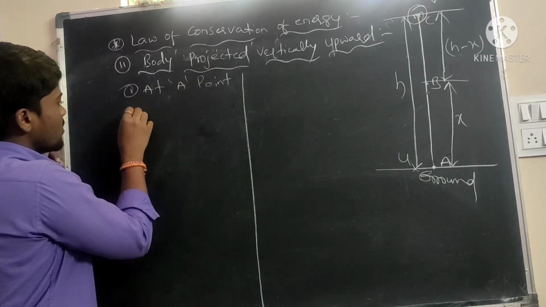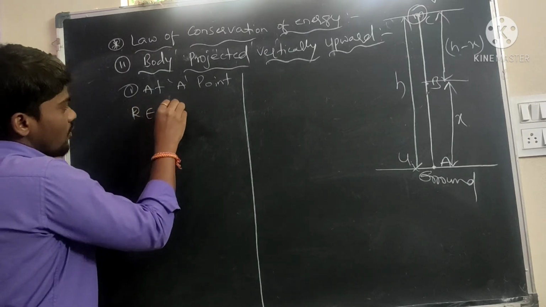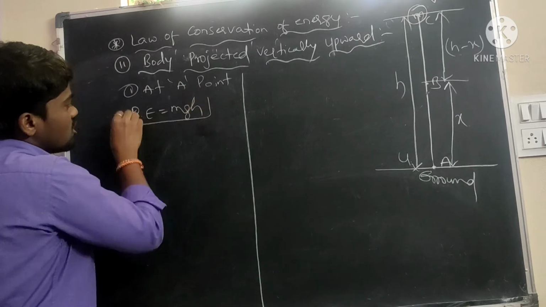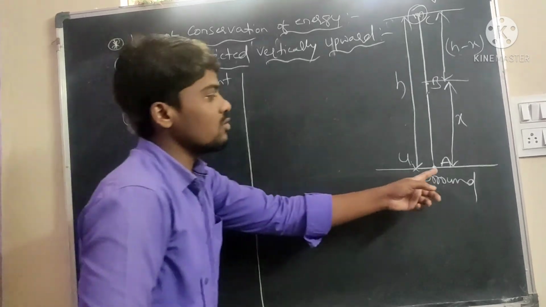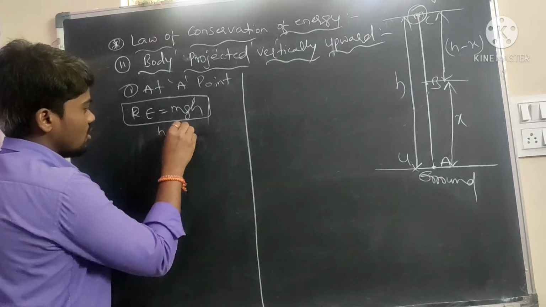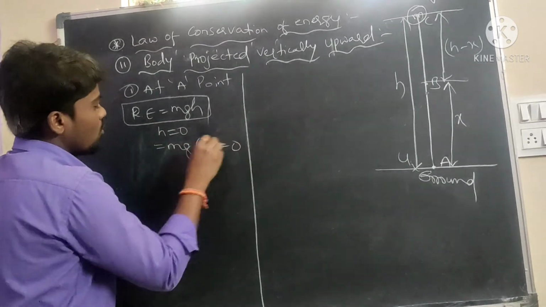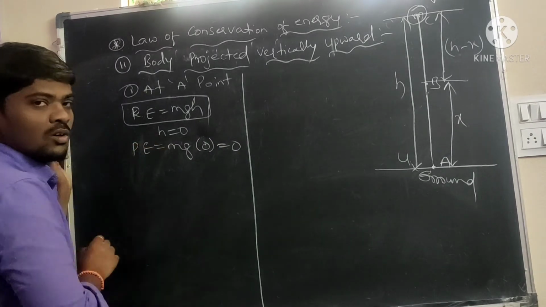First of all, we will discuss the potential energy and kinetic energy. Write down the formula for potential energy: mgh. Here is the ground, there is no height, which means h is equal to 0. So mg into 0 gives potential energy equal to 0.